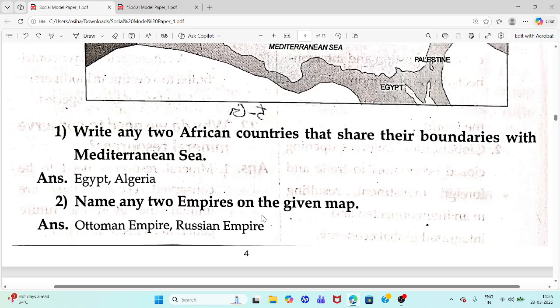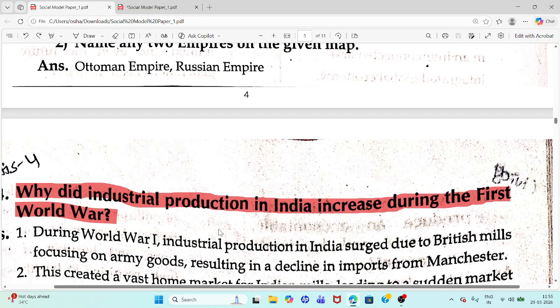Second question: Name any two empires on the given map. Ottoman Empire and Russian Empire. These are the two empires on the given map.